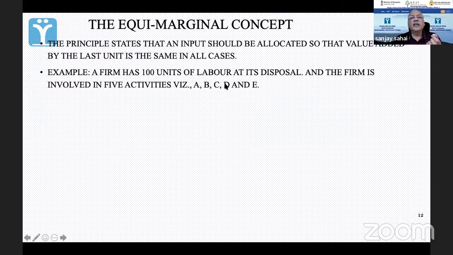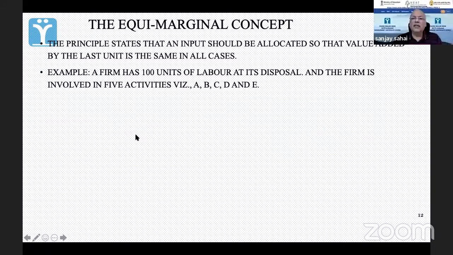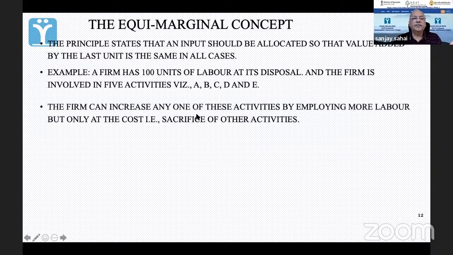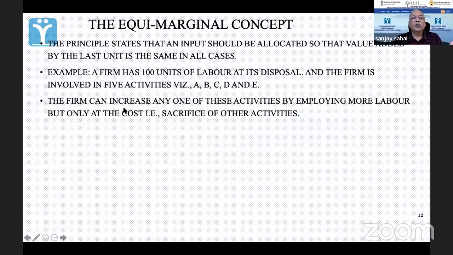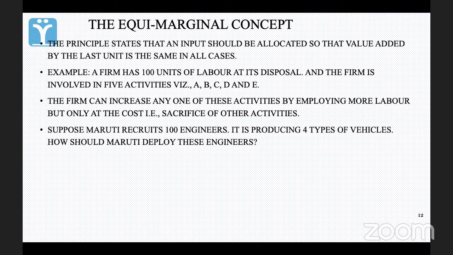Let's say that a firm has 100 units of labor, और इसके पास में ये लेबर का काम वो कहाँ करा सकती है? It can use it to produce A, B, C, D, and E. So the firm can increase any one of these activities by employing more labor, but only at the cost, sacrifice of other activities. तो इसमें एग्जाम्पल हम ऐसे लेते हैं, सपोज करो कि मारुति रिक्रूट्स 100 engineers. ये इनपुट हो गया. This is one resource they have, 100 engineers.